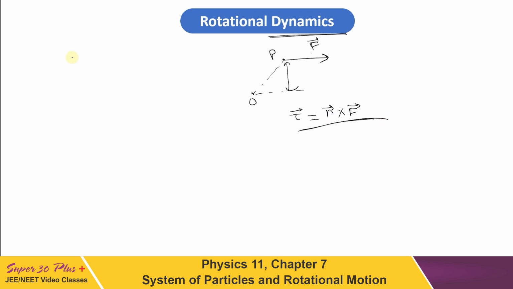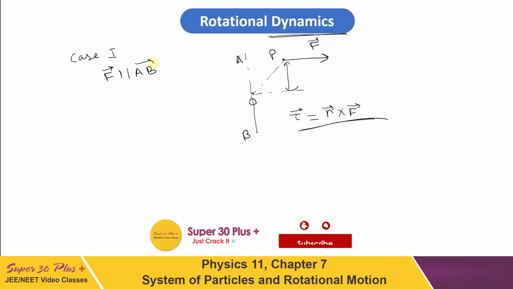The first case I can consider is when F is parallel to, let us consider the axis to be AB. So if F is parallel to AB, F is parallel to the rotation axis, that is AB. Now if F is parallel to AB, then R cross F has to be perpendicular to F. But since F is parallel to AB, so R cross F will be perpendicular to AB also.